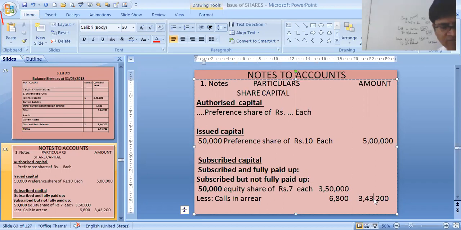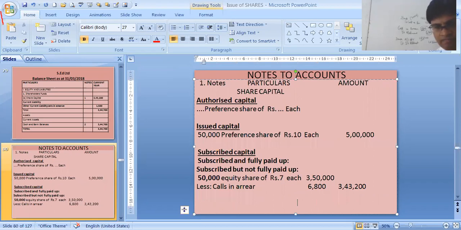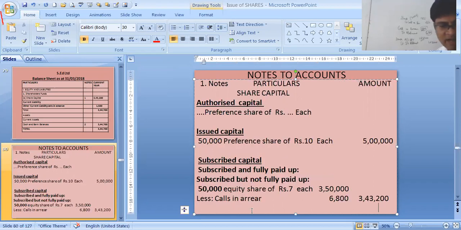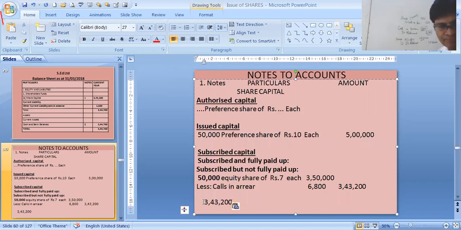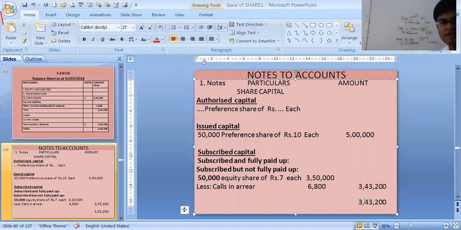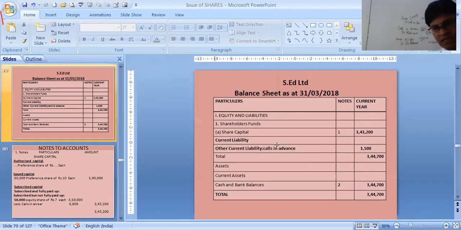That needs to be transferred to the balance sheet. See the balance sheet, 3,43,200 is the share capital.